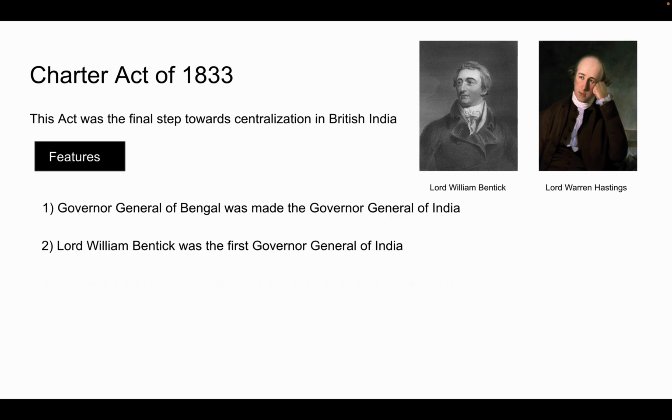Alright, moving on to another feature. This Act also deprived the Governors of Bombay and Madras of their legislative powers. What happened because of this Act was that the Governor General of India was given the exclusive legislative powers over the entire British India, which also meant that the Governors of Bombay and Madras were deprived of their legislative powers.